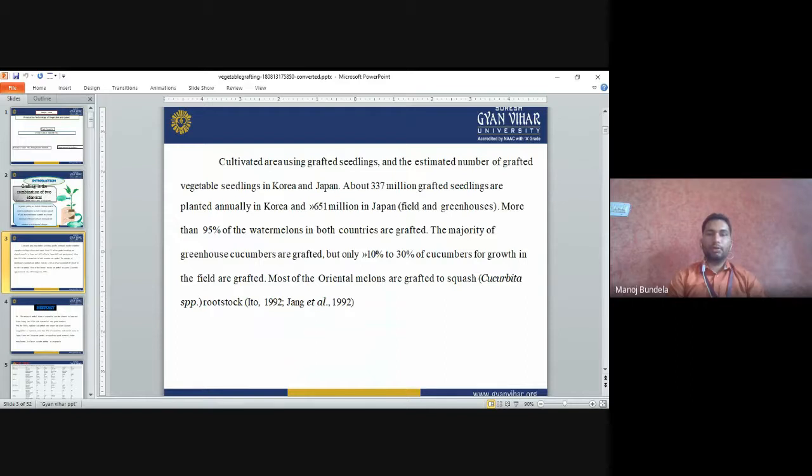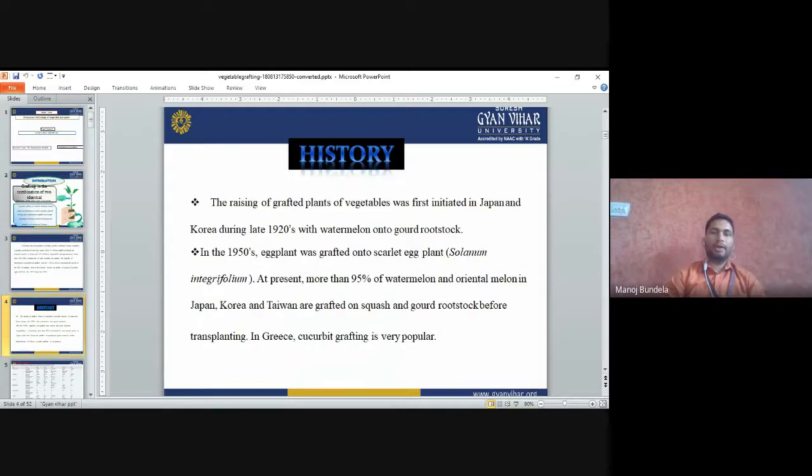Most of the oriental melons are grafted onto squash. Normally squash, meaning Cucurbita species, is used as a rootstock, and oriental melons are grafted on the squash and then they grow. So joining of two identical plants is called grafting.